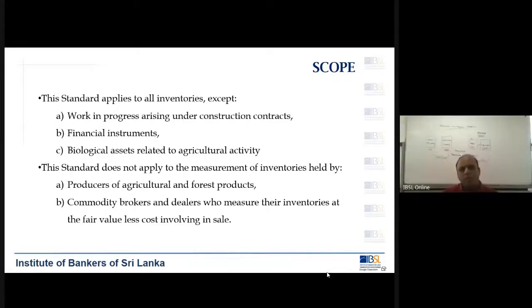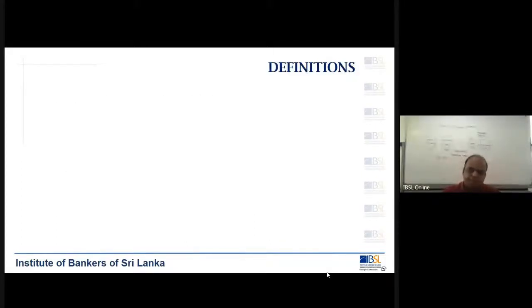Then also we have biological assets related to agricultural activity, which is something like the tea plants, tea plantations. Those also will not be under inventories, LKS 2. The standard does not apply to the measurement of inventories held by producers of agricultural and forest products, commodity brokers and dealers who measure their inventories at the fair value less cost involving in sale. So these are the exceptions.